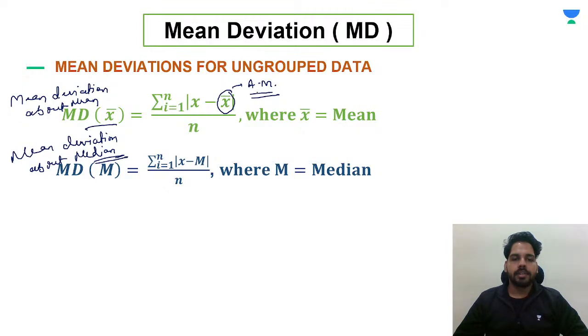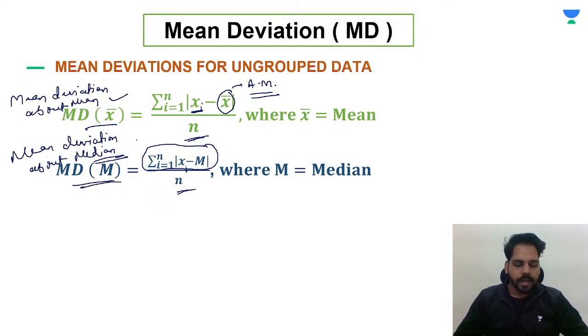So you have to just deviate arithmetic mean from each observation. You have to deviate mean from each observation, and you have to find the sum of it. And when you divide it by the number of observations, then you will get the mean deviation about the mean. Similarly, if you have to find out the mean deviation about the median, from each observation, as you can see over here, you have to subtract the median. After that, you have to find the sum of it, and we have to divide it by n. So we will be getting mean deviation about the median.